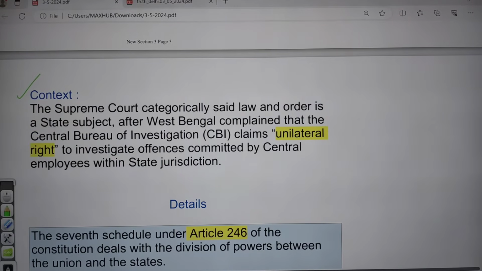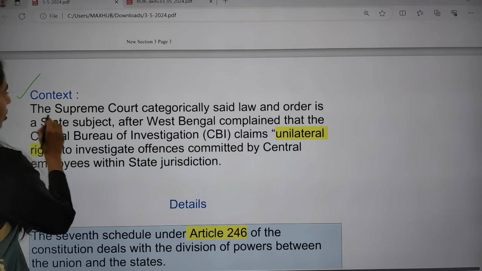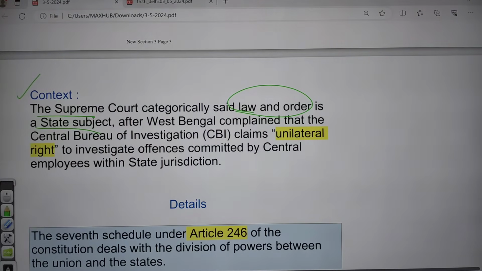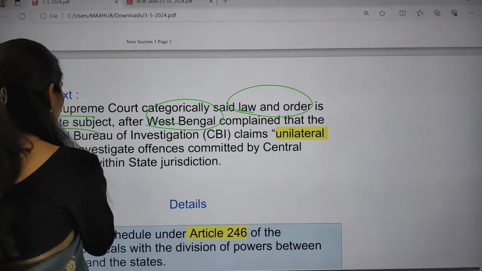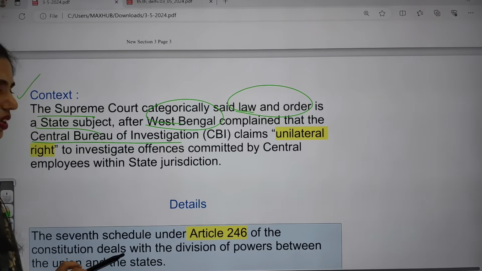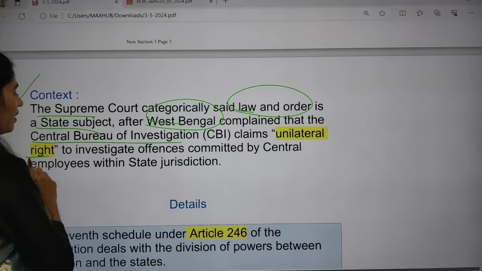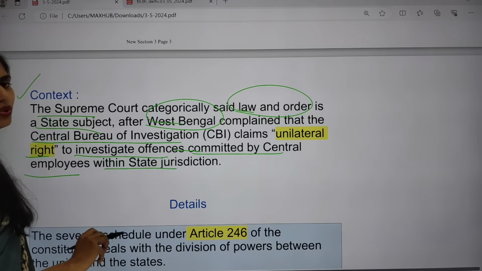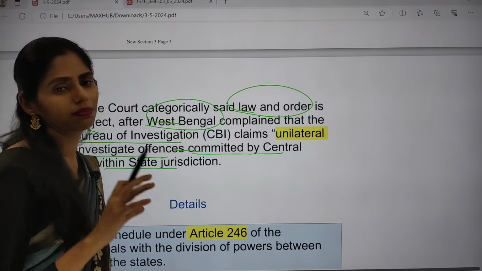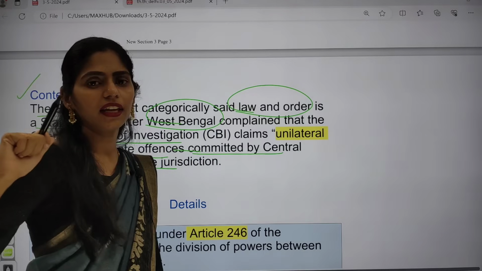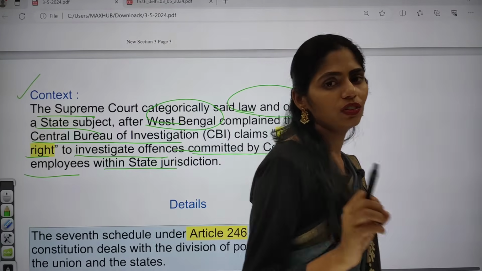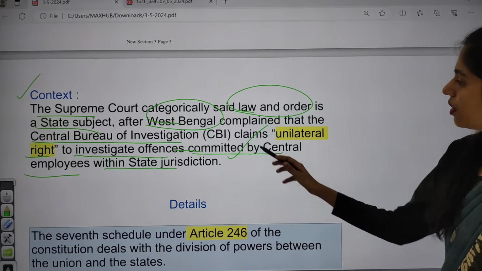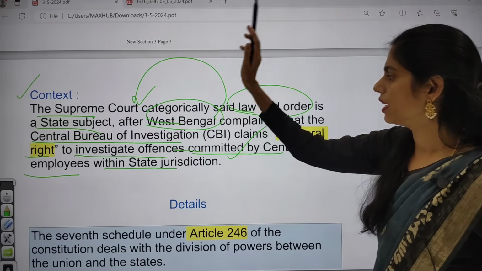So let us see why it is in the news. The Supreme Court said that law and order is a state subject. Why? Because West Bengal complained that the CBI, Central Bureau of Investigation, claims a unilateral right to investigate offences committed by central employees within the state jurisdiction. So the claim made by the CBI is that it has the right to go to any state and investigate offences done by central government employees. West Bengal went to the Supreme Court, and the Supreme Court said no, you can't do that.